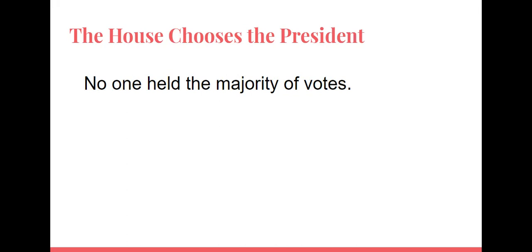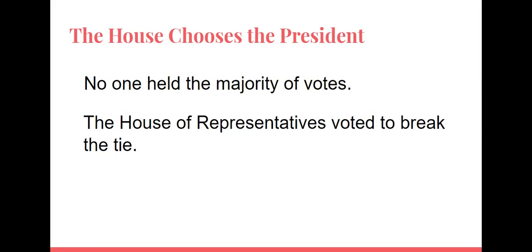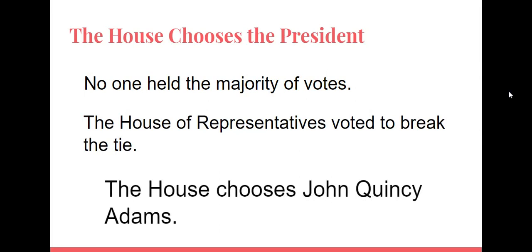And so when the election happens, no one held a majority of the votes. So kind of think of it this way. If we have 3 people running, they each get 100 votes evenly. So there's no clear winner. The House of Representatives voted to break the tie. The House chooses John Quincy Adams.